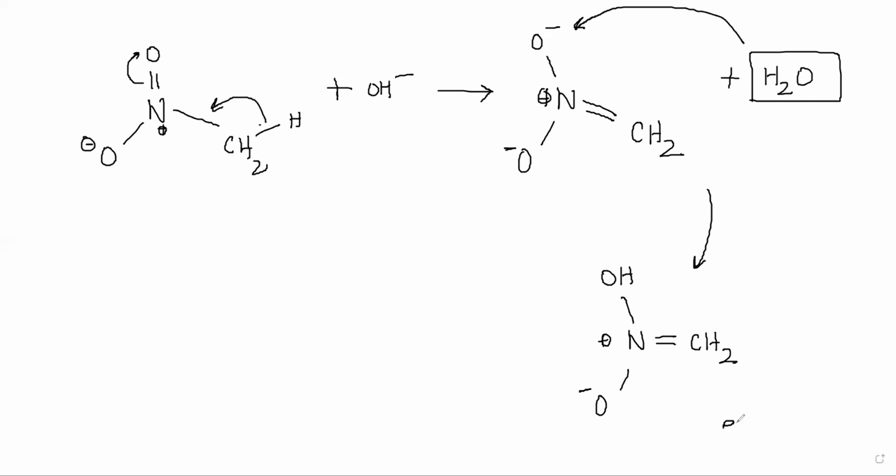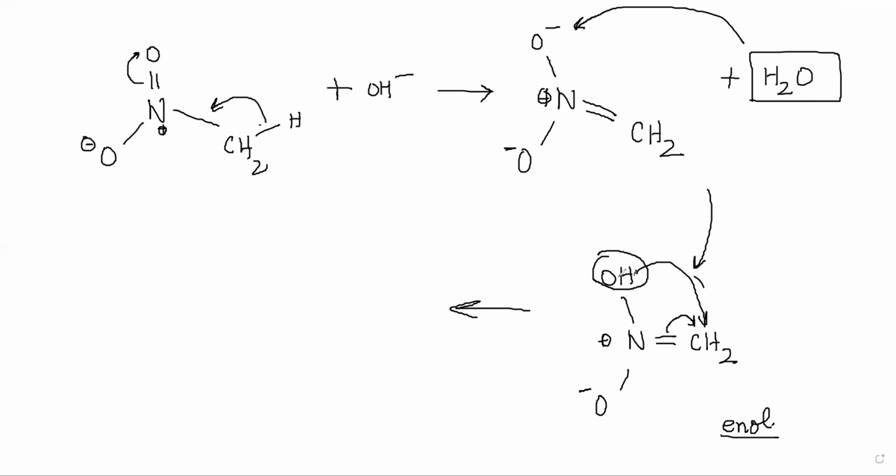This is the enol form, because there's an alcohol type of group. What he's saying is that a proton transfer can happen from here to here, so this H plus will come here and the electrons will move.